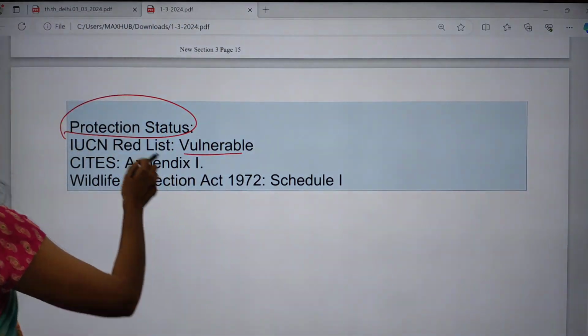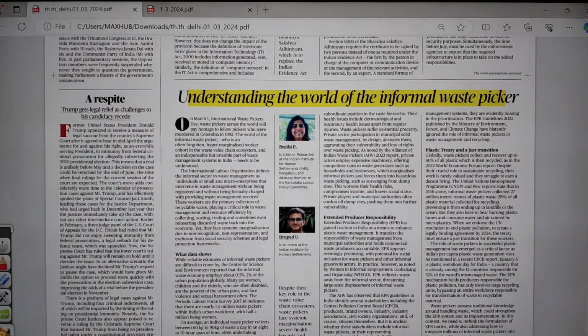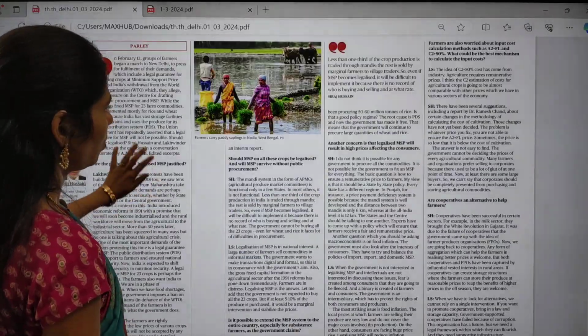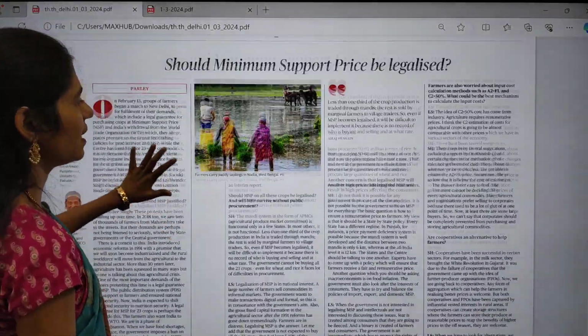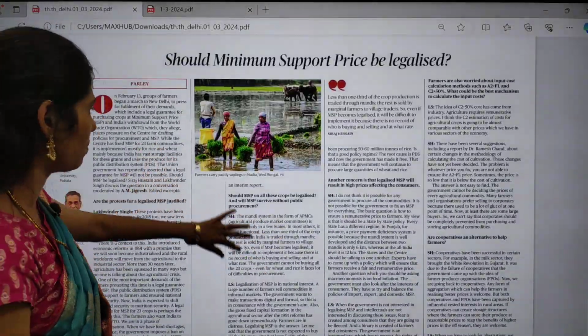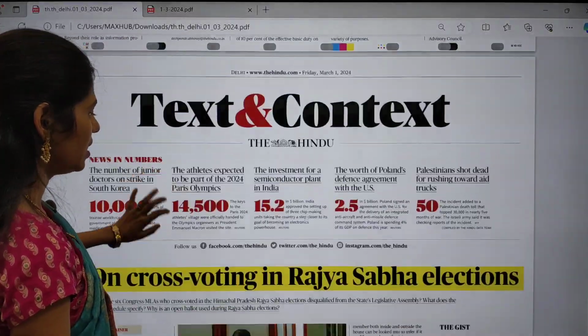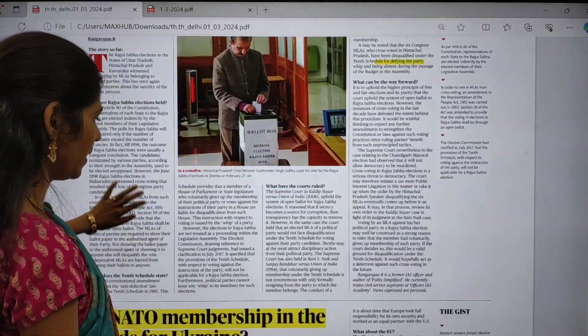Yes, we have to see other important articles present in our newspaper. Okay. This MSP topic I discussed in detail, so please revise the topic once. And in this text and context, I discussed the Rajya Sabha elections.